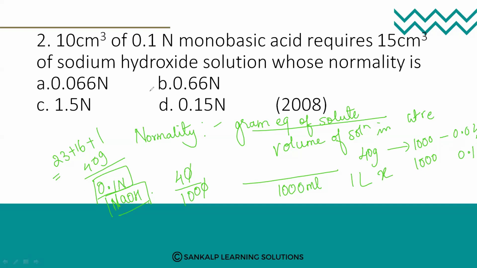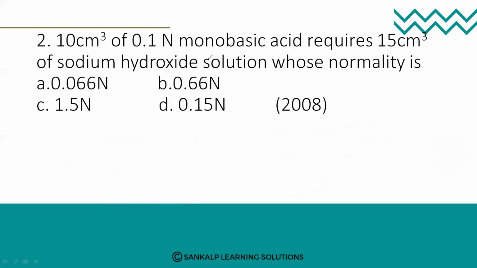Same way, here also they have given the same thing. So this is the formula of normality. Remember, what is normality? Normality is the gram equivalent of solute dissolved in 1000 ml of solution. We are considering the molar concentration. It is always taken as equivalent weight upon the volume of solution in liter. So I've just given you a brief idea about that.